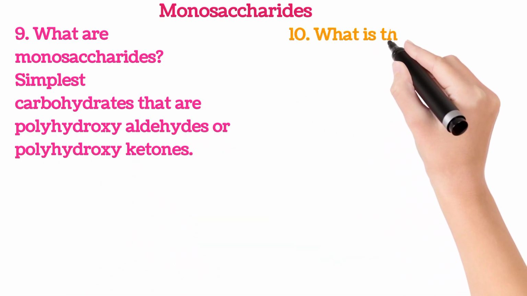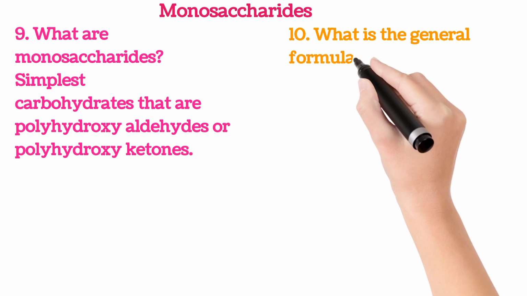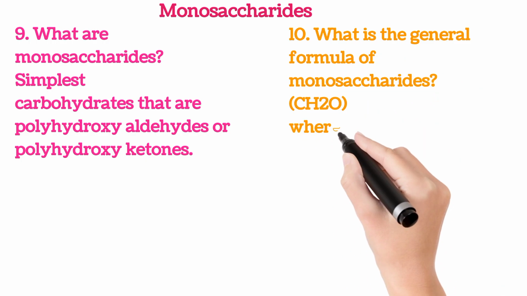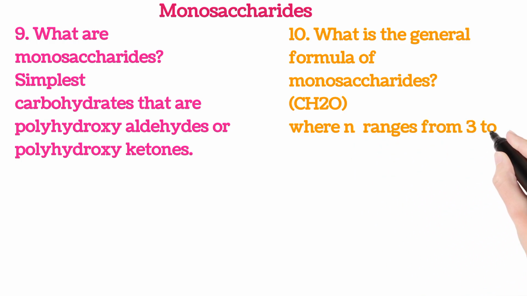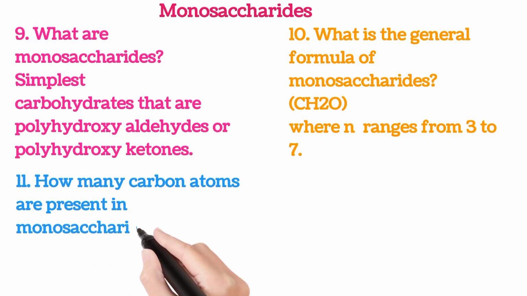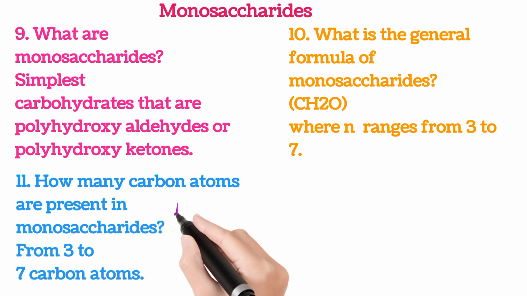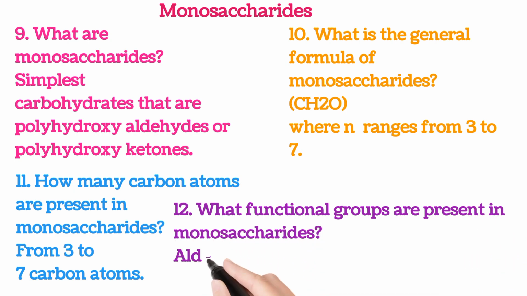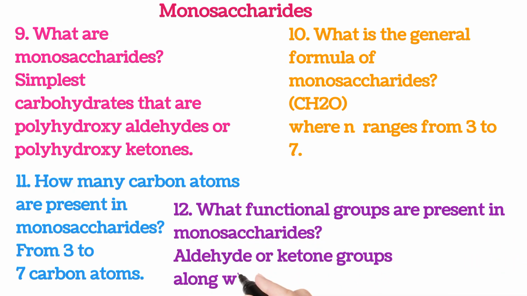10. What is the general formula of monosaccharides? CnH2nOn, where n ranges from 3 to 7. 11. How many carbon atoms are present in monosaccharides? From 3 to 7 carbon atoms. 12. What functional groups are present in monosaccharides? Aldehyde or ketone groups along with hydroxyl groups.